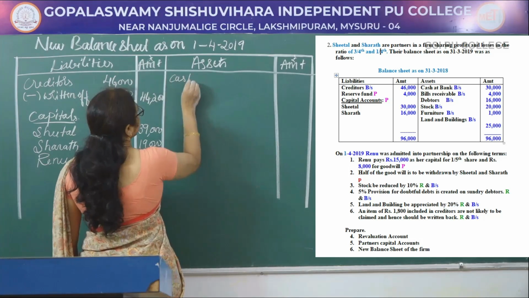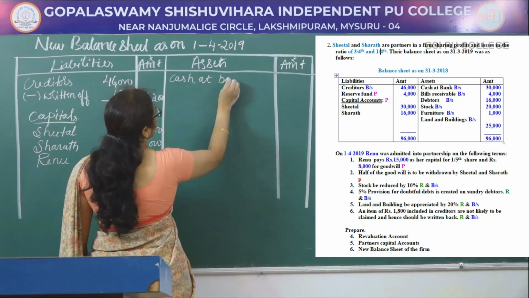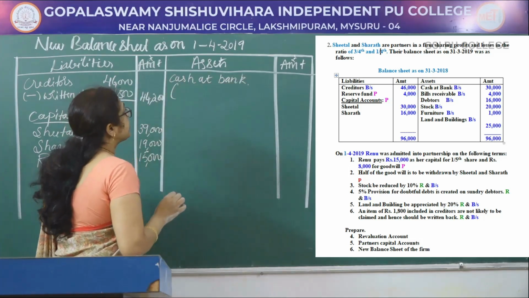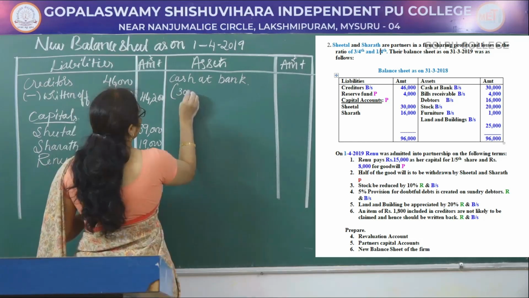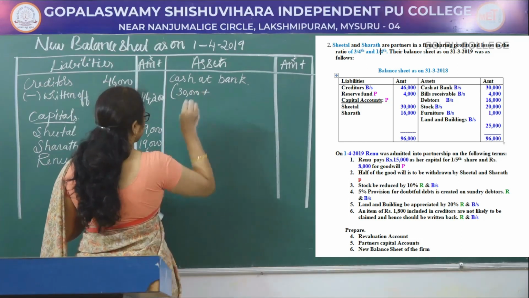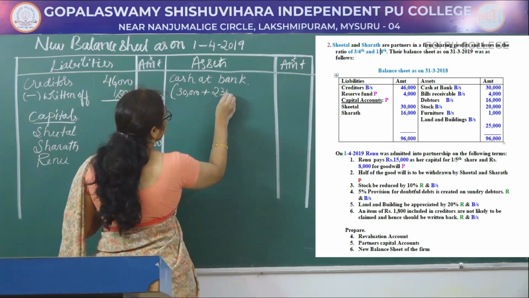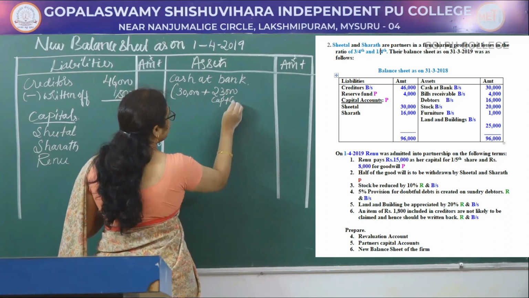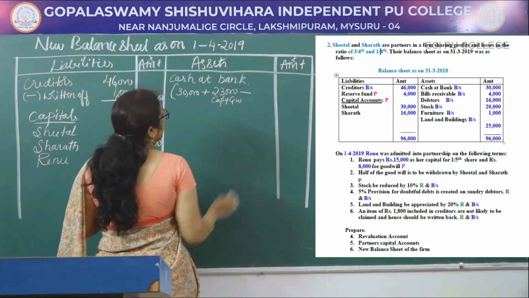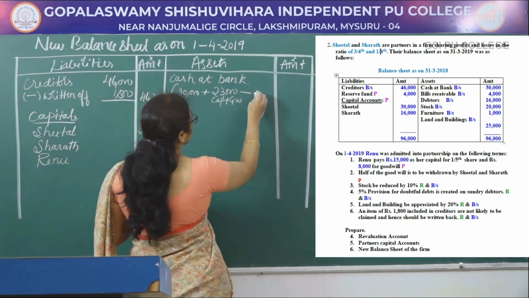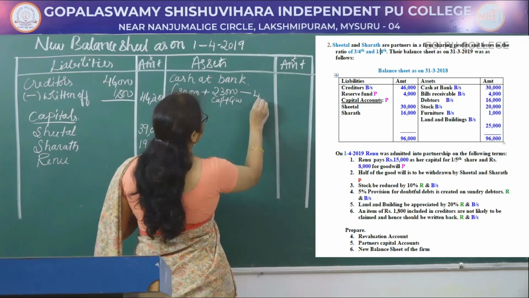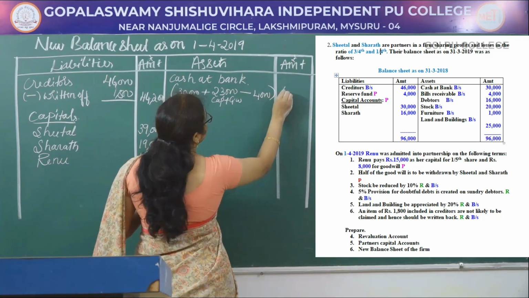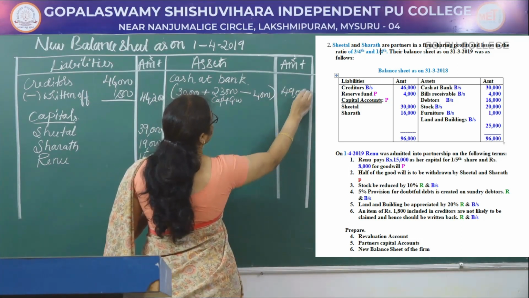So actual cash in the balance sheet is 30,000 plus 23,000 brought by the new partner in the form of capital and goodwill, and half of the goodwill is withdrawn by the old partners, that is 4,000. The balance is 49,000.